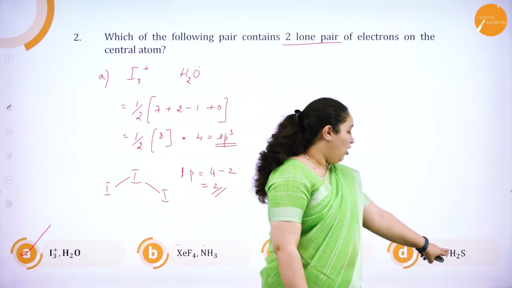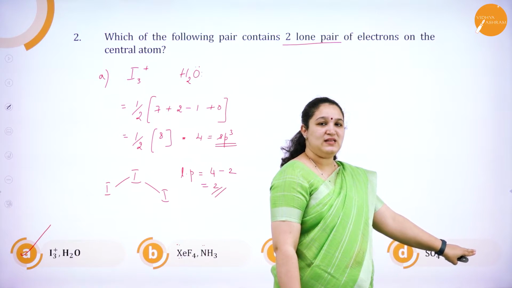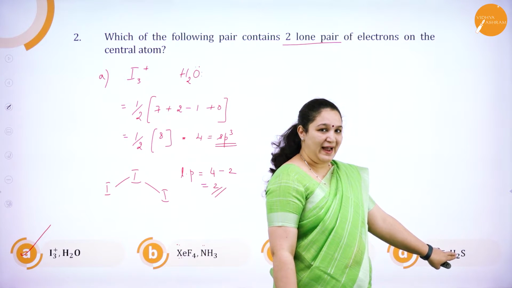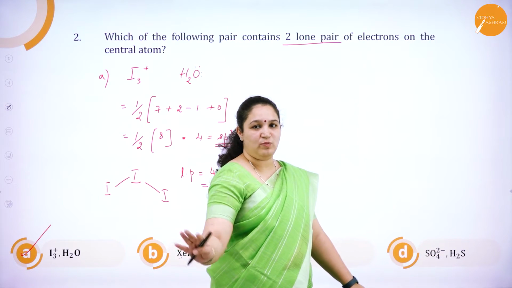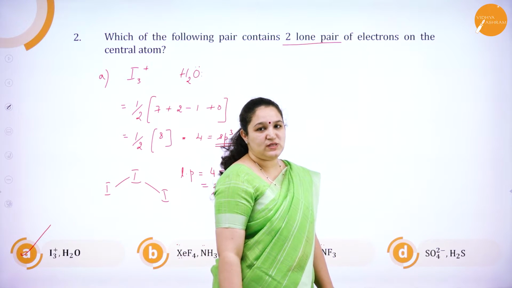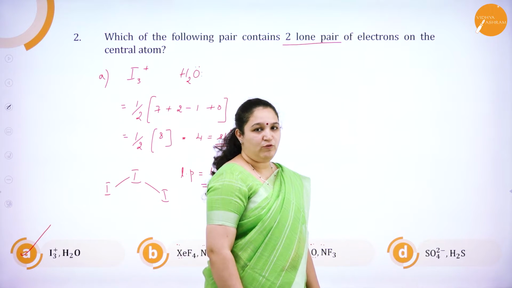Correct? Now, also in H2S, sulfur valence electron is 6. Monovalent atoms we have 2, so add 2. No charge, minus 0 plus 0 it is. No charge to be added or subtracted there. So it is 6 plus 2 is 8 divided by 2 is equal to 4.